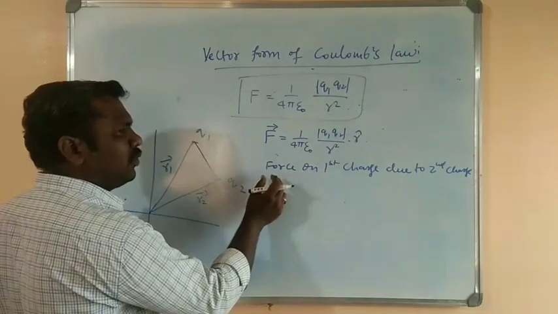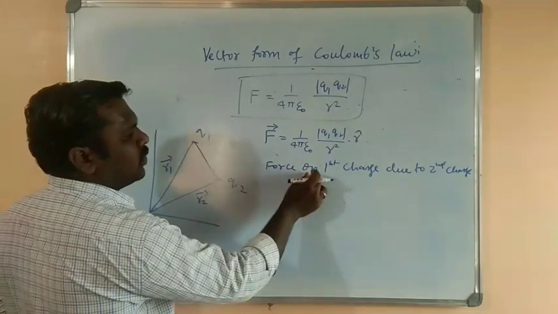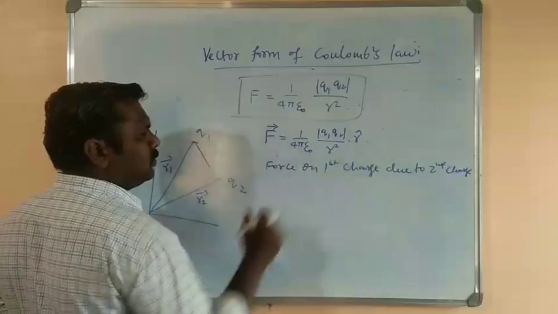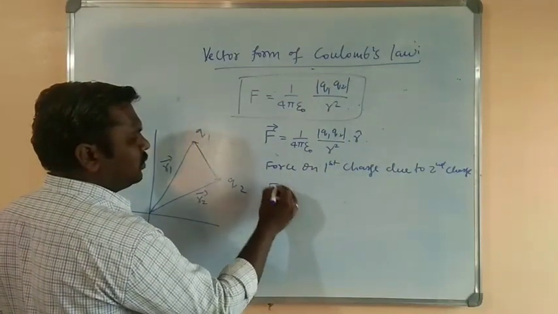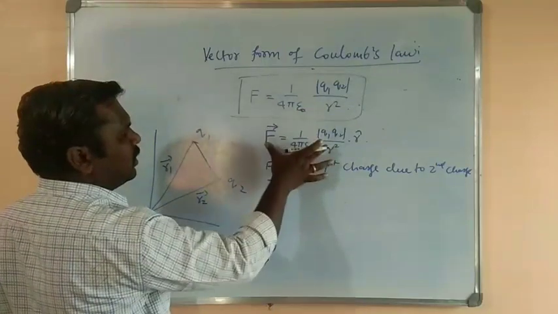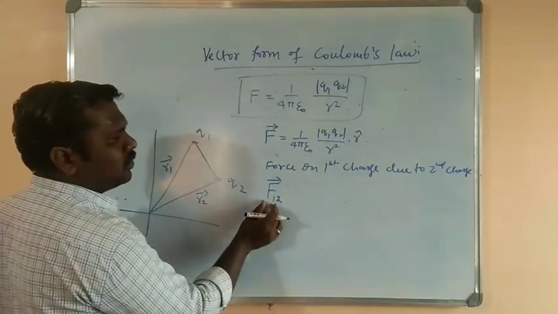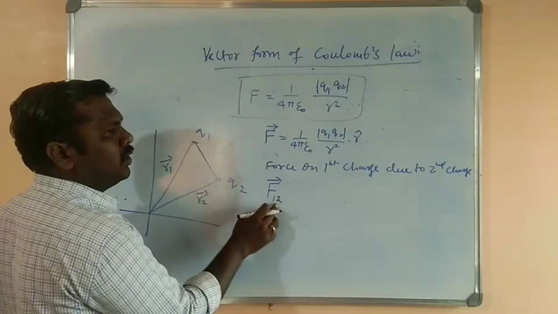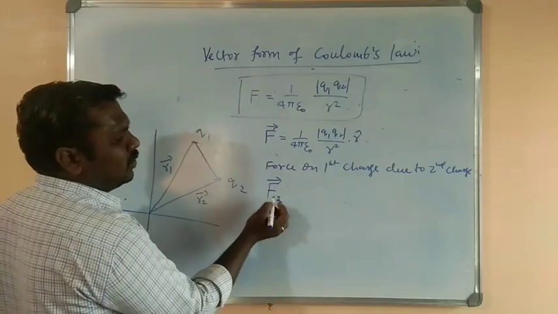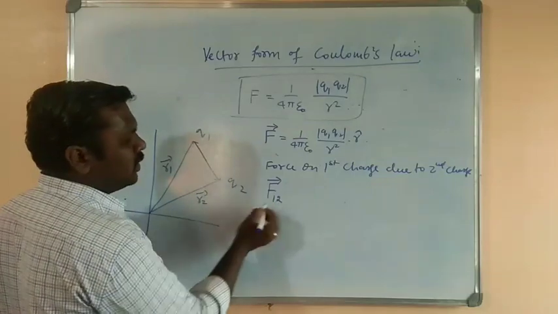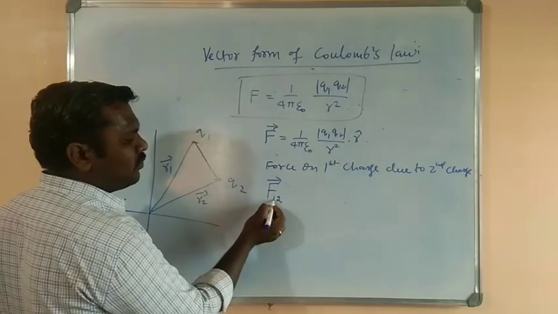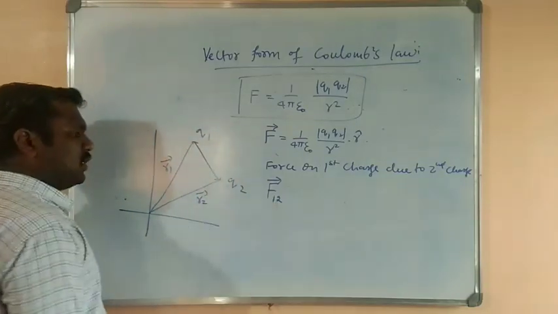I am going to write the equation of force on the first charge due to the second charge, symbolically F12. Earlier we were just writing F in general, now I am writing F12. The subscript 12 indicates the force acting on the first charge due to the second charge, that is, the force experienced by the first charge due to the second charge.